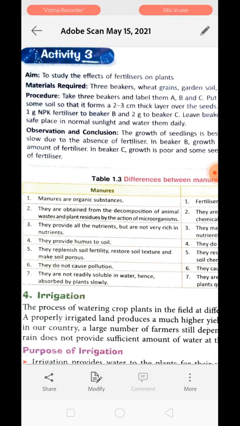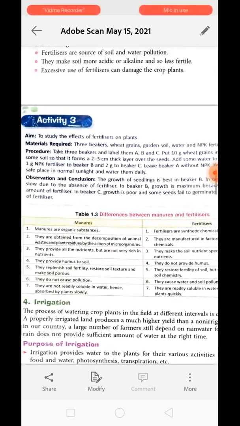Manure provides humus to the soil because it is the dead and decaying part of organic matter. That is why it is providing humus. Whereas fertilizers do not provide humus to the soil. Now point number 5, they replenish the soil fertility and restore soil texture and make the soil porous.